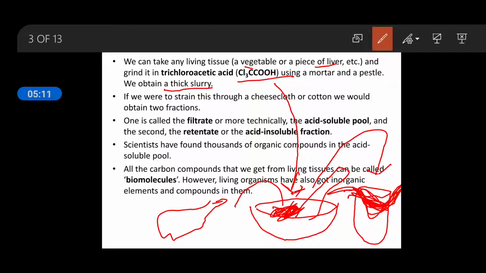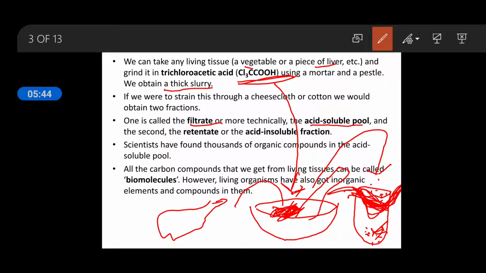Then add this thick slurry into this test tube. Some portion will filter through the cheesecloth or the cotton, but some part will remain on the cloth. The part which is filtered is known as the filtrate, and more technically it is known as the acid soluble pool, because these things are soluble in this acid.